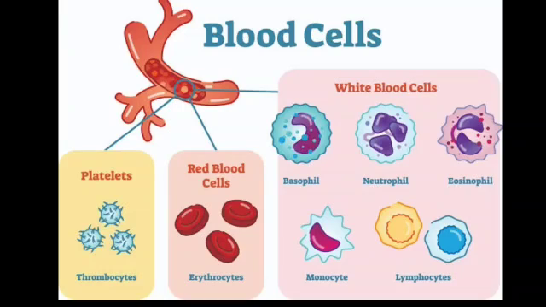So the third one is platelets. These platelets are also disc shaped. They are very small and without a nucleus. Platelets are formed within the bones. All these cells, WBC, RBC and platelets, are formed within the bones, and there are around 1.5 lakh to 4 lakh platelets in a cubic millimeter of blood. And the main function of platelets is that they help in clotting of blood.